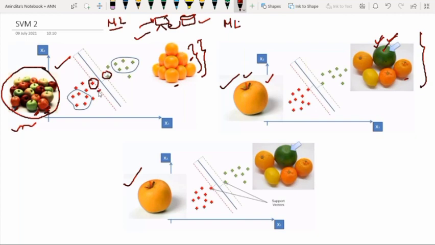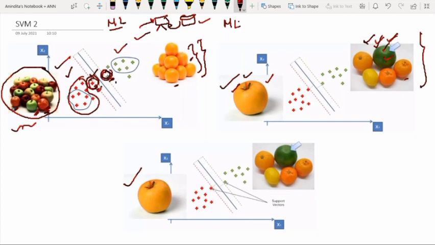See, the apple which looks like an orange is situated far apart from the ordinary apples like this, and the orange which the support vector machine has selected, this one, the property of this orange is far apart from the ordinary orange. So that's why it is situated over here. These two unique references are marked over here.